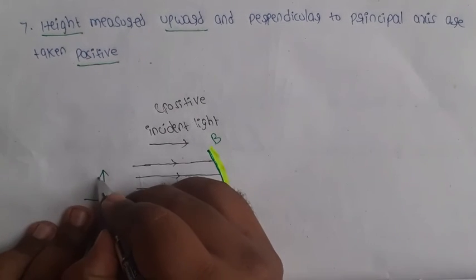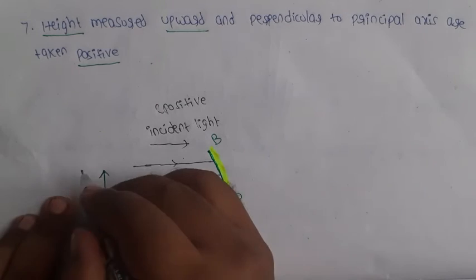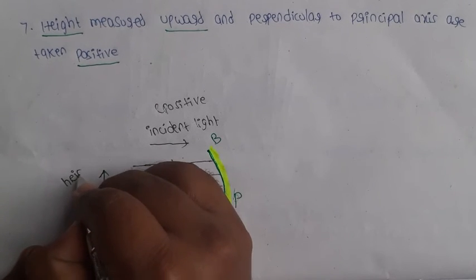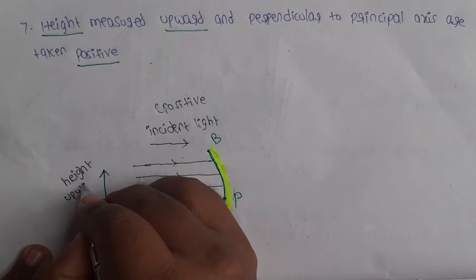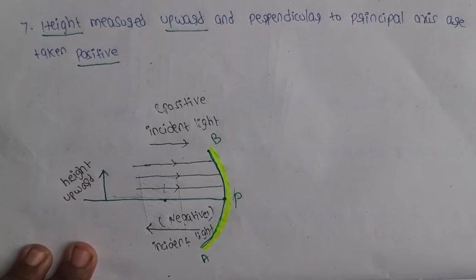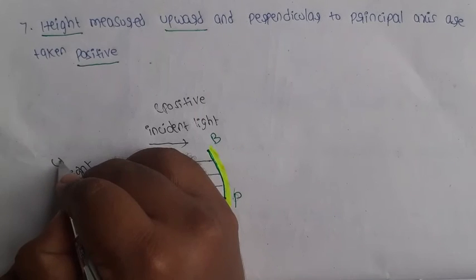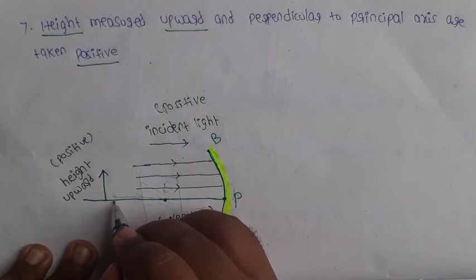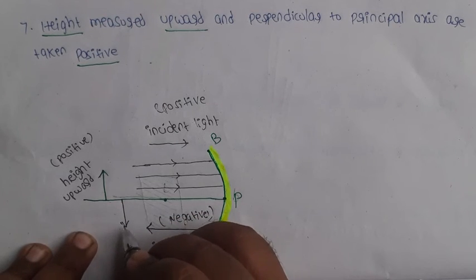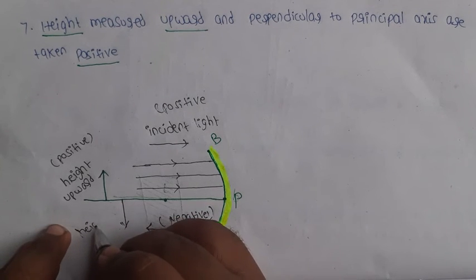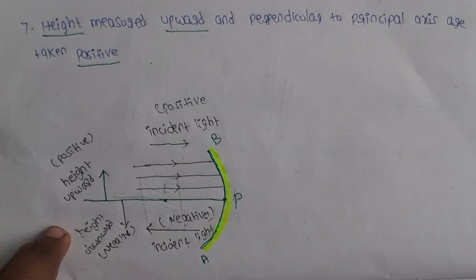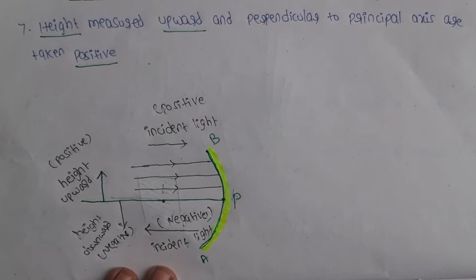Suppose this is the object, so height of the object measured in the upward direction takes the positive sign. Height measured in the downward direction takes the negative sign.